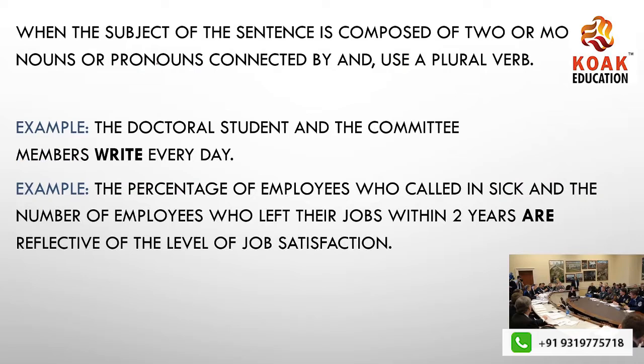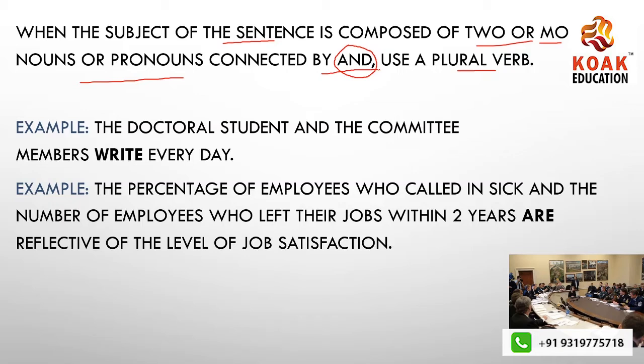Now, when the subject of the sentence is composed of two or more nouns or pronouns connected by and, use a plural verb. If you remember, the concept of and was done in basic grammar concepts.